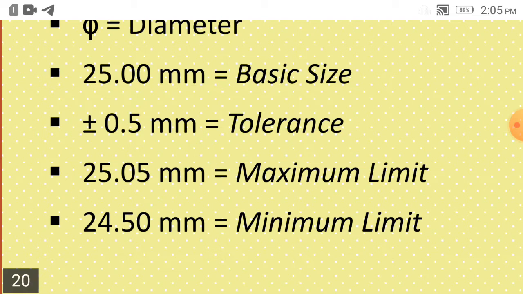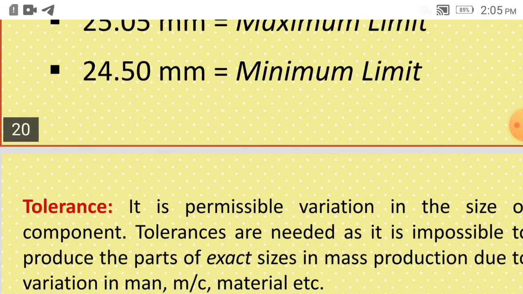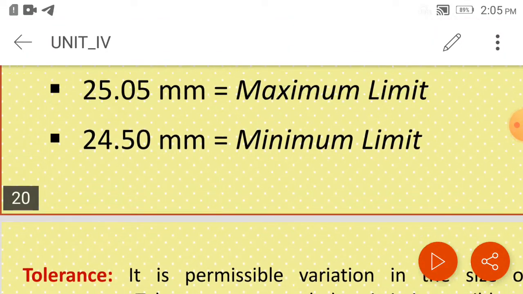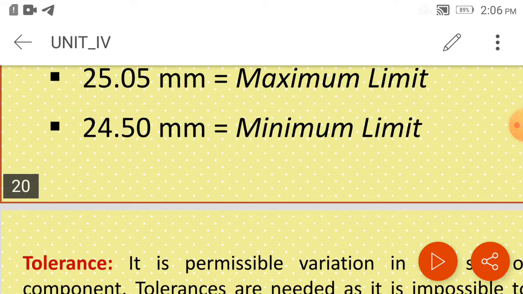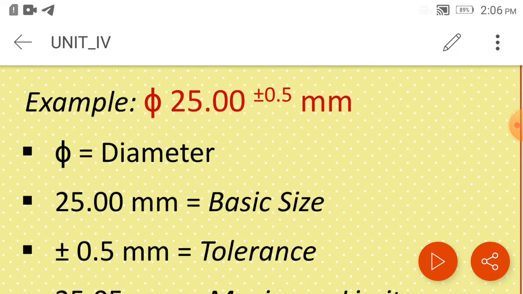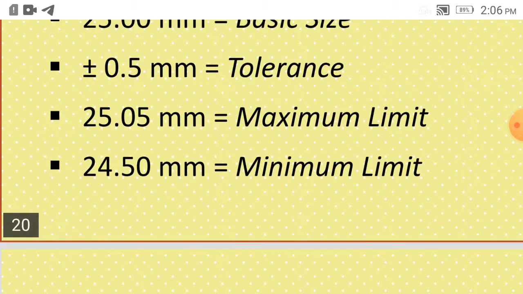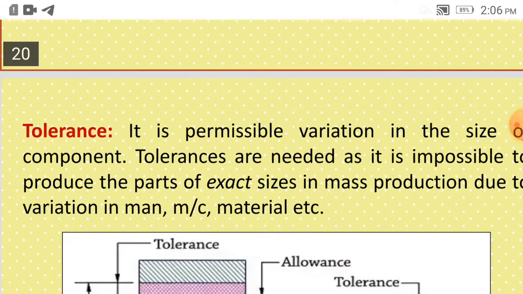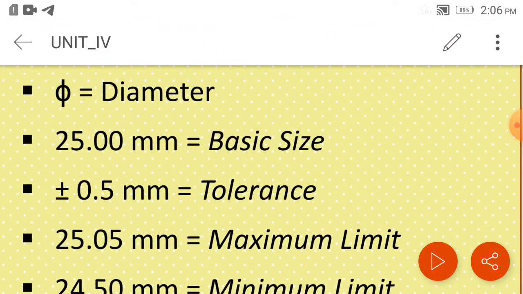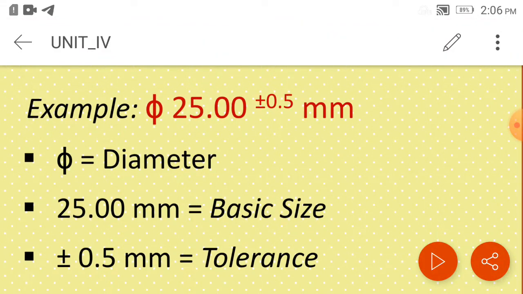So this should be 25.50 as the maximum limit and 24.50 as the minimum limit. If it is 0.5, then it should be 25.5, and this should be 24.5. So plus minus means on either side 0.5 is allowed.